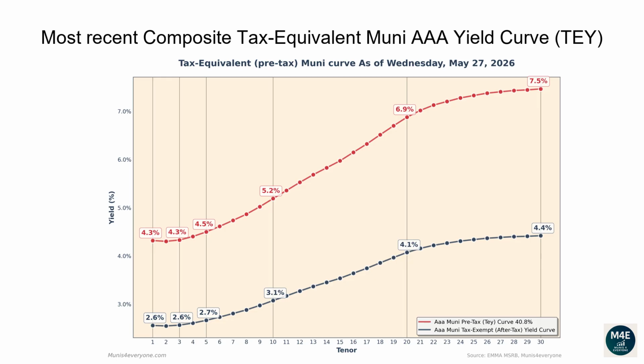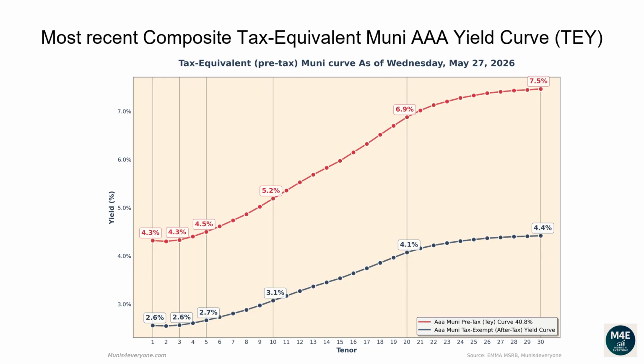Why would you care to see the tax-equivalent version of the Muni yield curve? More on this later. Let's first go over the pre-tax, aka tax-equivalent yield curve. The one-year tax-exempt yield is 2.56%, corresponding to a 4.32% tax-equivalent yield for investors in the top tax bracket.